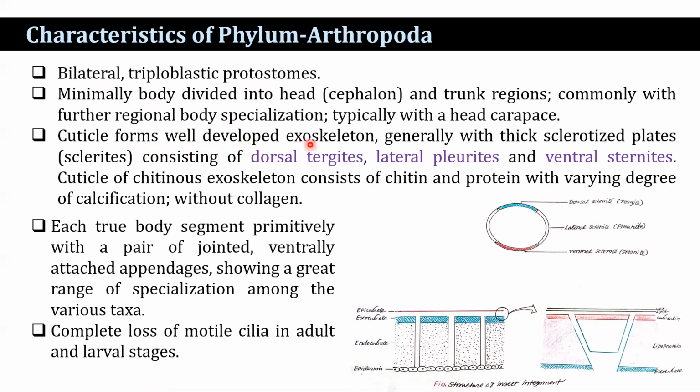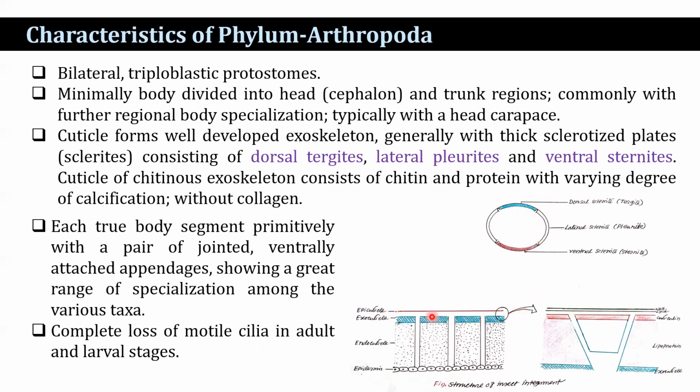The cuticle forms a well-developed exoskeleton, generally with thick sclerotized plates, sclerites, consisting of dorsal tergite, lateral pleurite, and ventral sternite. The cuticle is a chitinous exoskeleton that consists of chitin and protein.